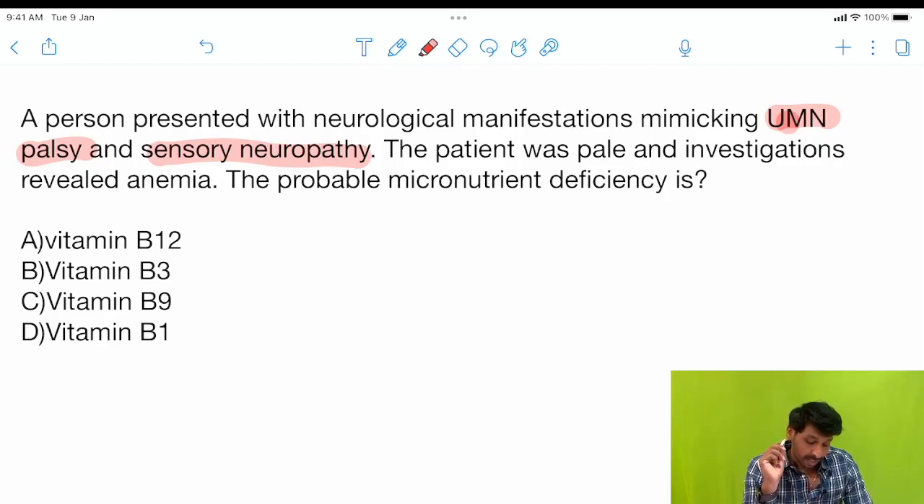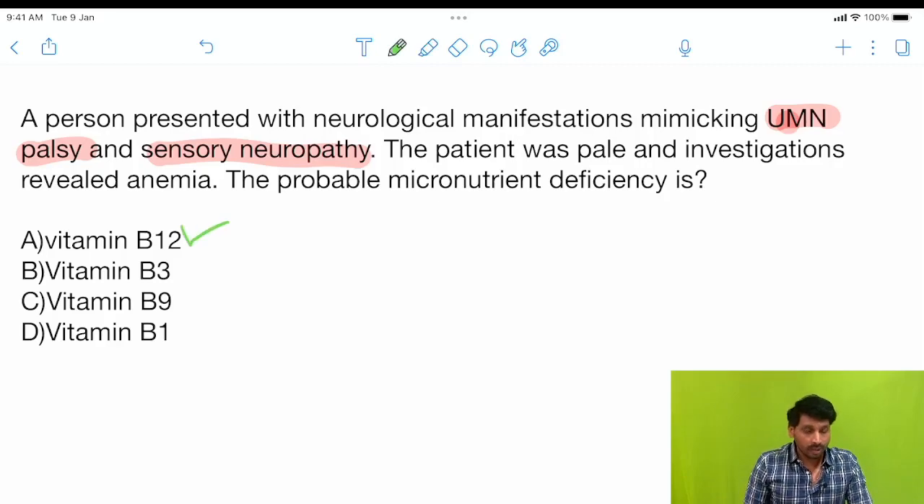So the probable micronutrient deficiency, so it is a vitamin based question. Which vitamin? We have already learned the vitamin which is involved in neurological manifestations as well as in anemia. So which one? The correct option is B12.